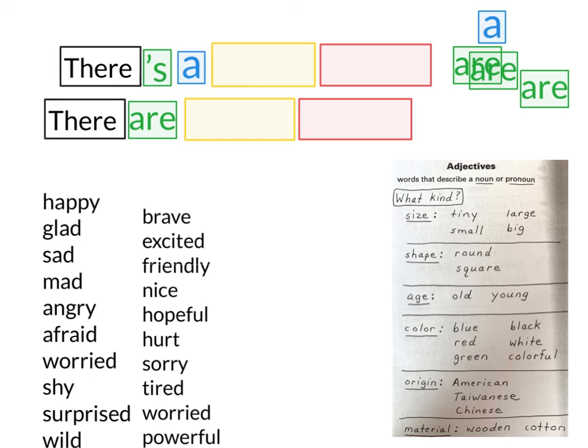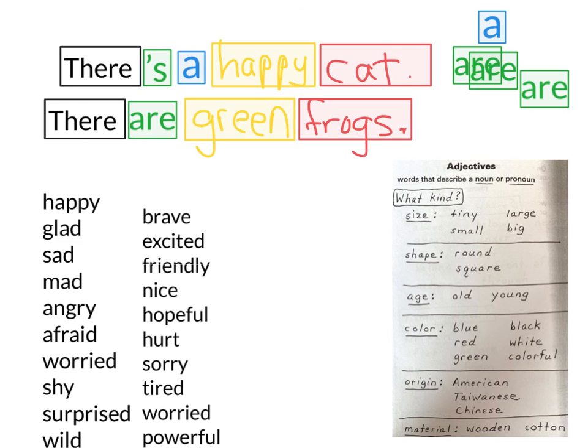Okay, so you could have, there's a happy cat. Or there are green frogs. And make sure there's an S at the end of frogs. So that is what we're going to practice today. Okay, bye.